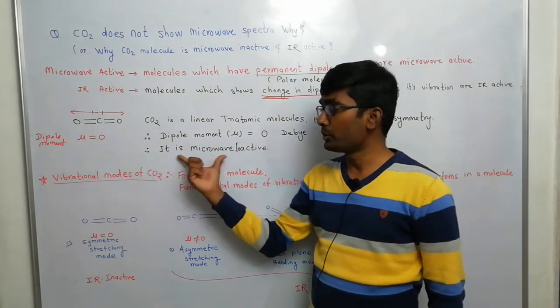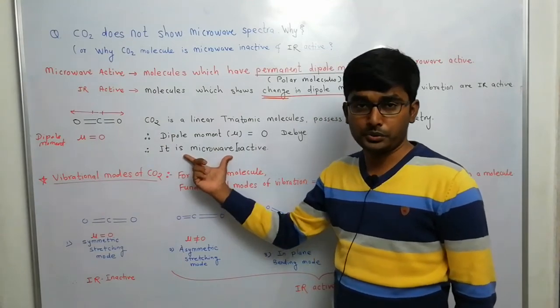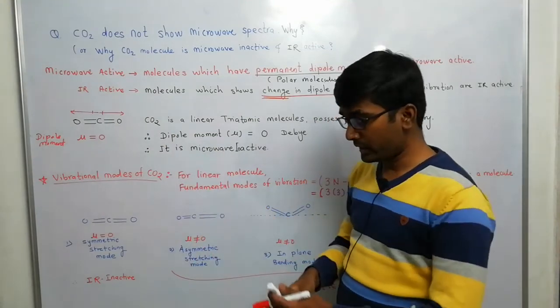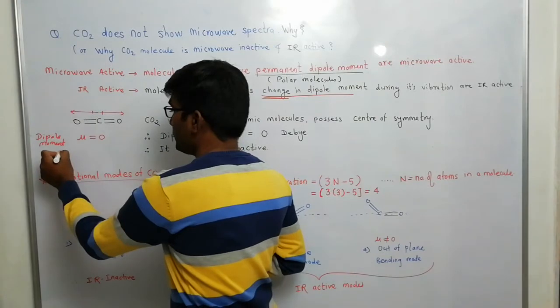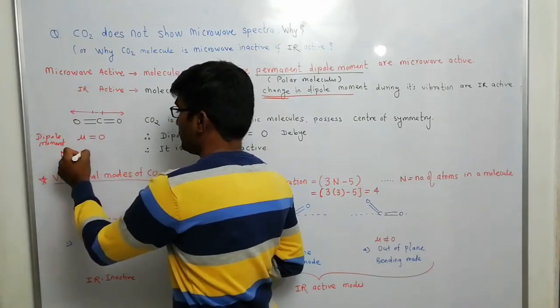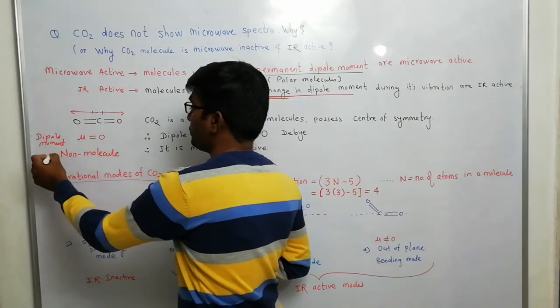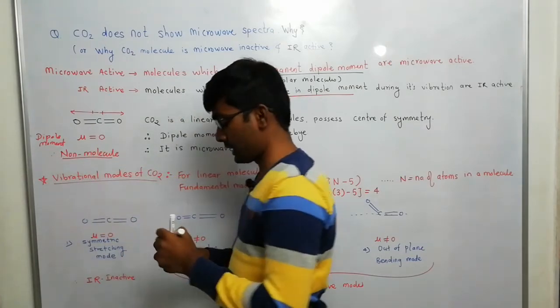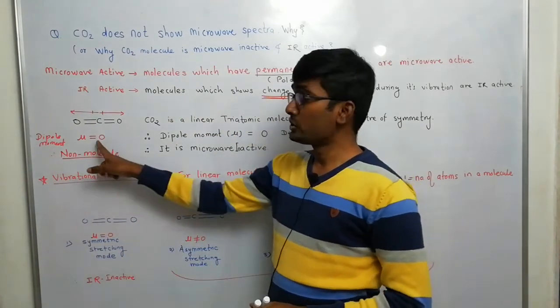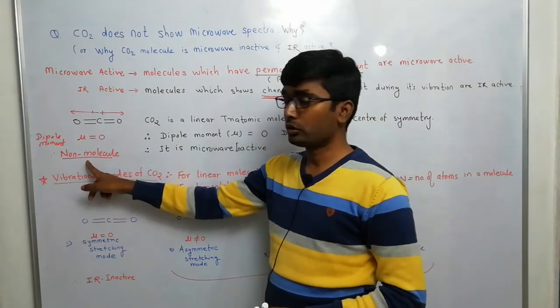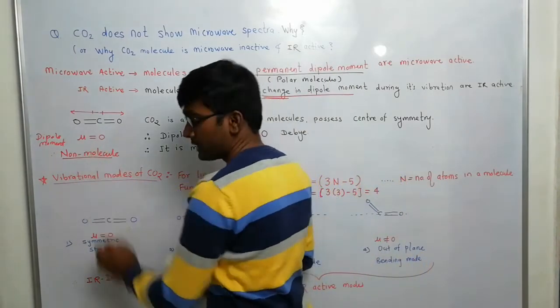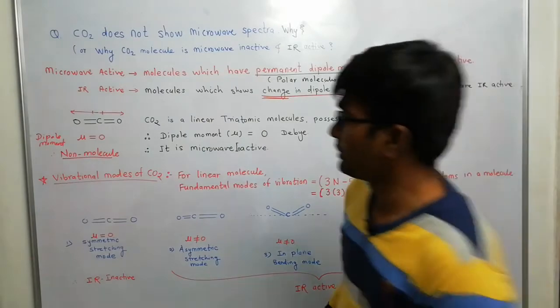Therefore, this molecule is microwave inactive, or we can say it is a non-polar molecule. A molecule whose dipole moment is 0 is called a non-polar molecule.